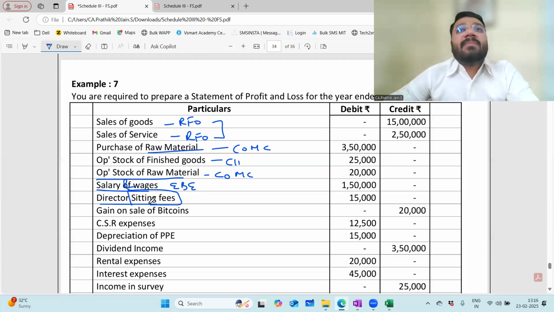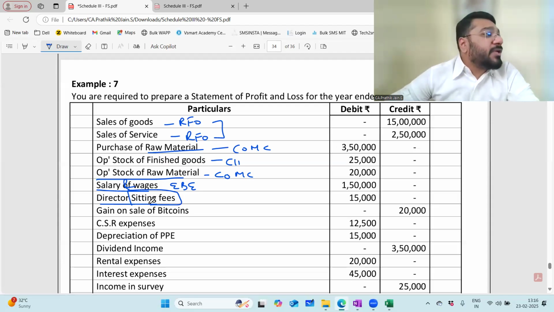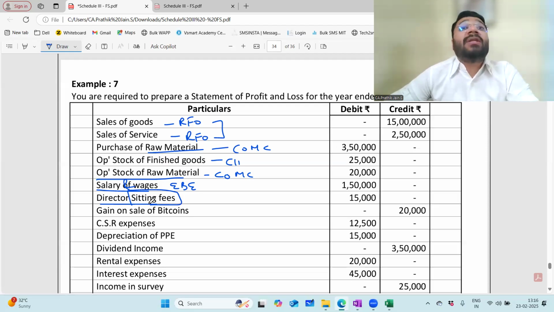Now what happens is some directors are invited. They are called executive directors, or some name is given to them. You will study this in law. These are the people who will come to the meeting. They'll provide their inputs for the benefit of the company, and for that they charge a fee called sitting fees. So where are they sitting? In the board of directors meeting. So it is called sitting fees, where they give their professional expert knowledge and professional expert advice.